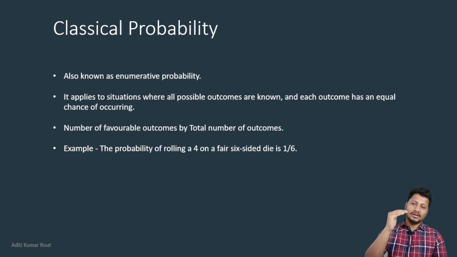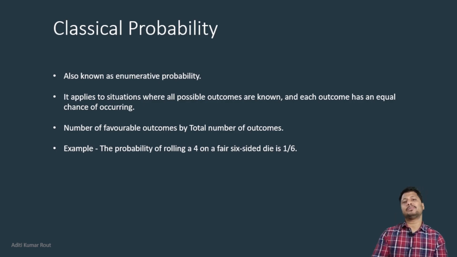First is classical probability. It is the first category, and it is also known as enumerative probability. The main foundation behind classical probability is that all the theoretical concepts about our problem statement are known to us. Then we can think to use classical probability.